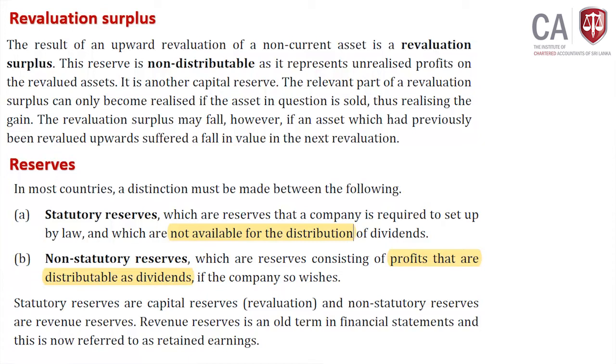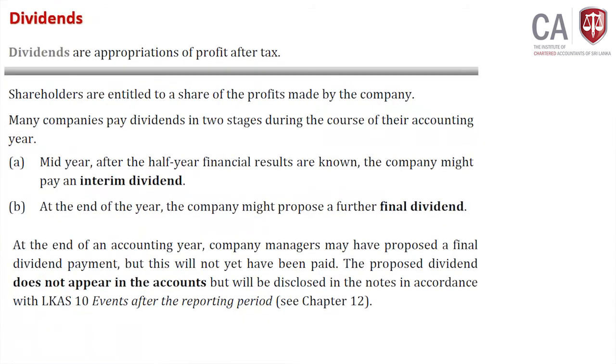Revenue reserves is an old term in the financial statement, and this is now referred to as what? Retained earning. So, statutory means basically what? Non-distributable reserves, example revaluation reserve. Non-statutory reserves means reserves that you can distribute to shareholders, example is what? Retained earnings. Done.